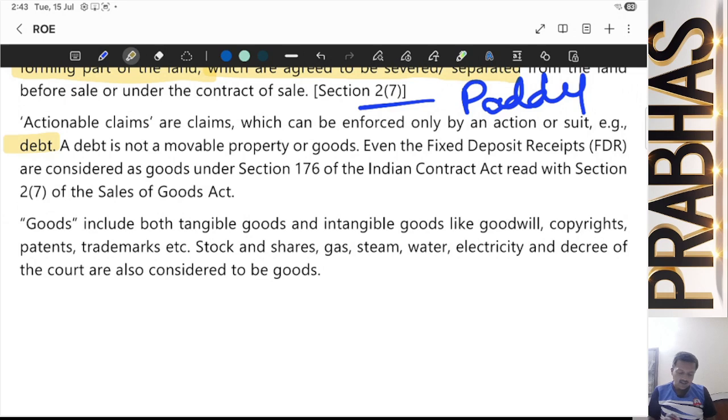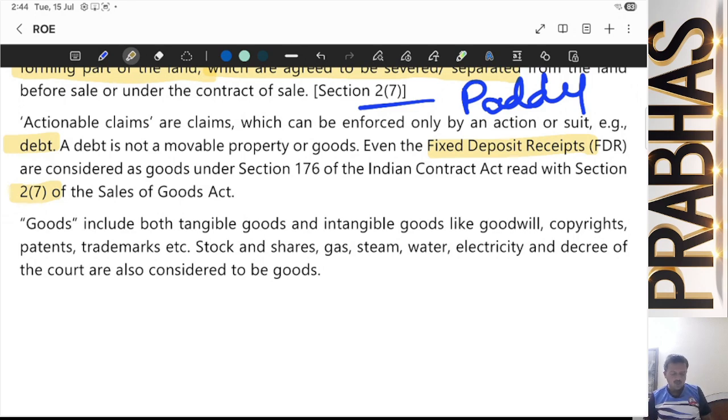Example, a debt is not a movable property or goods. Even though fixed deposit receipts are considered as goods under section 176 of the Indian Contract Act, read with section 2 subsection 7 of this Act. Debt comes under actionable claim and it is not part of goods. That is what you need to understand. This FDR is considered goods by reading it with these two sections.